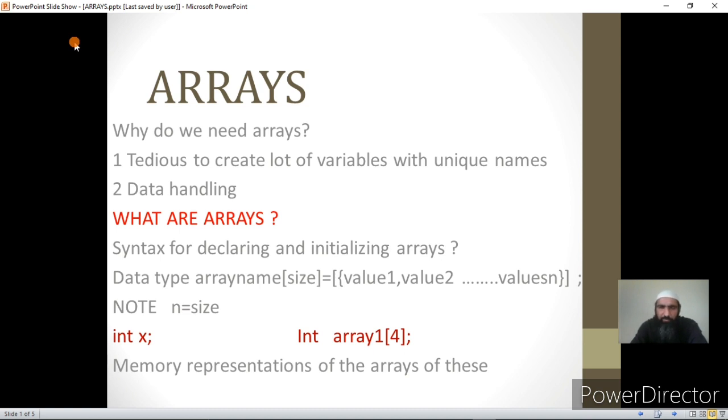Today we are going to discuss another important concept in C. In fact, this concept is in all the programming languages, that is arrays. Now, what are arrays? Why do we need arrays?